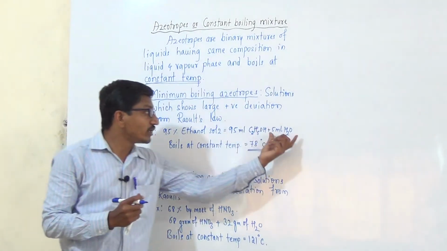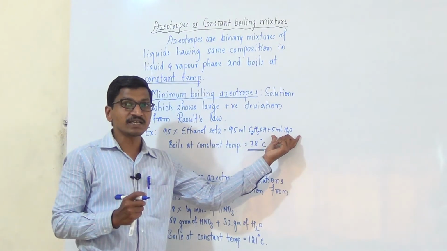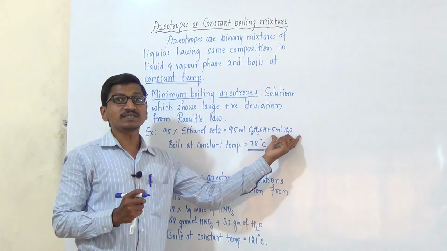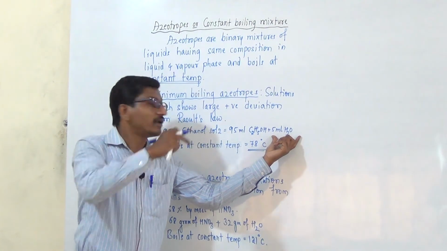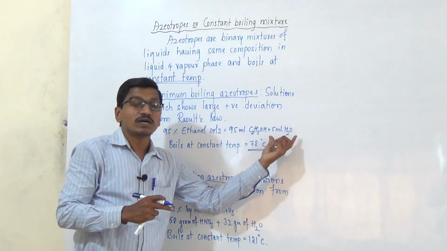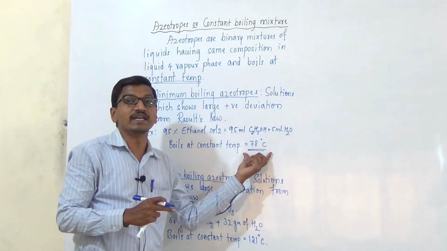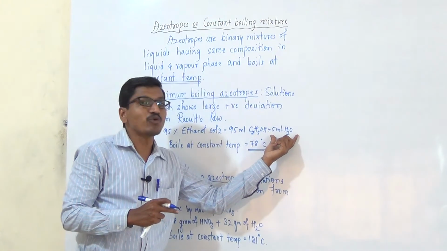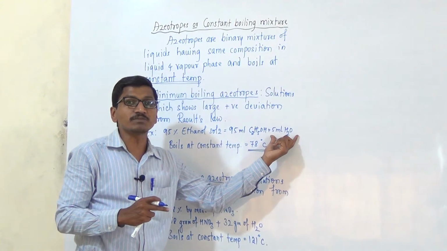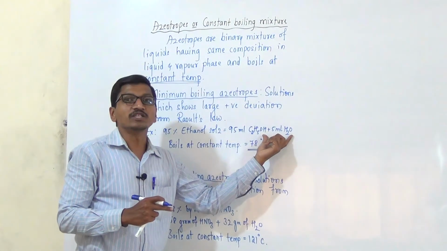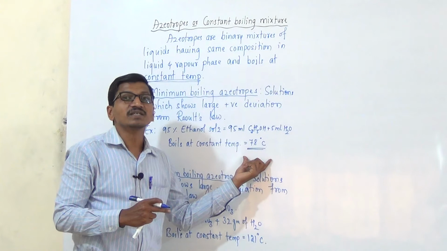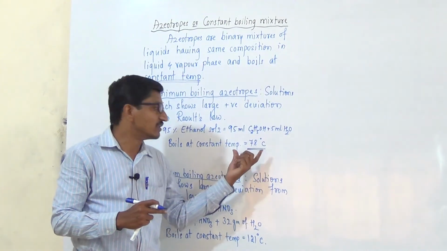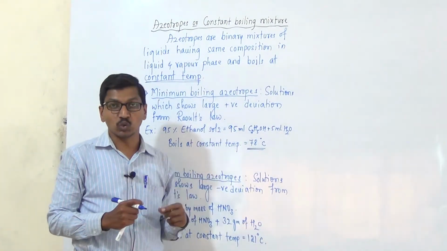But the boiling point of water is 100 degrees Celsius. Even though the boiling point of water is 100 degrees Celsius, this mixture boils at a lower, constant temperature of 78 degrees Celsius, and this is called a minimum boiling azeotrope.